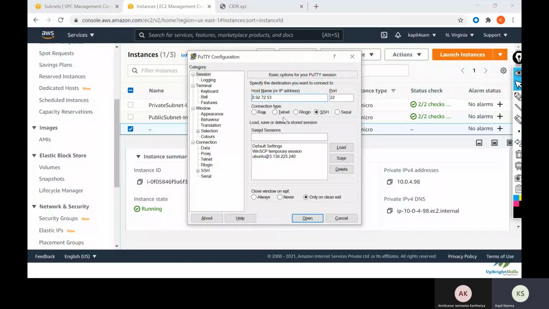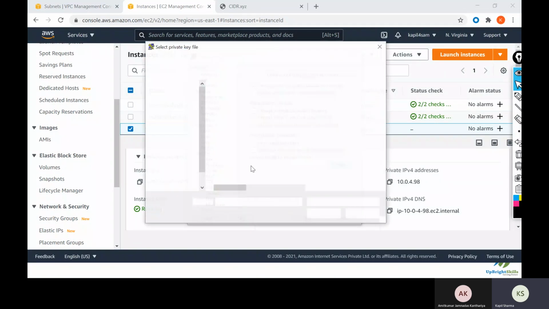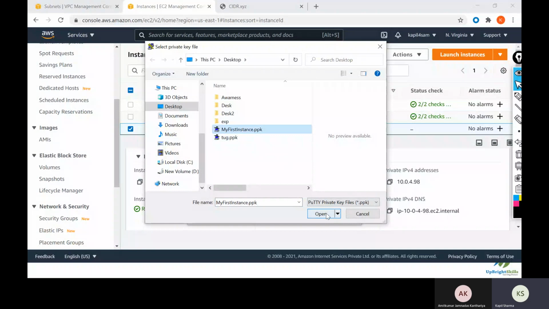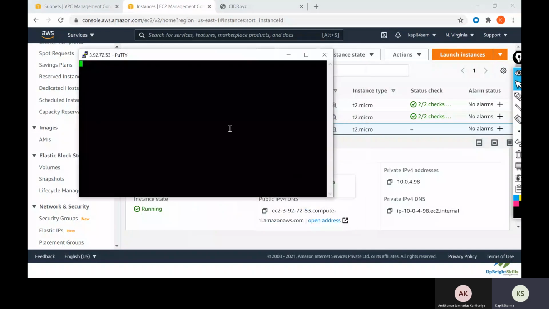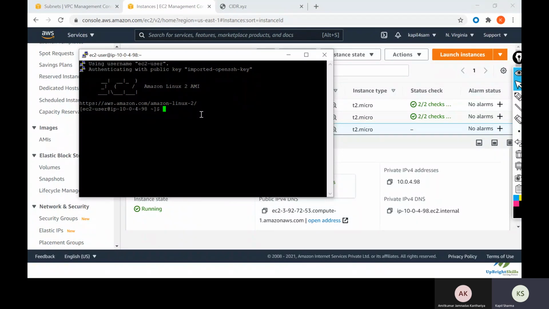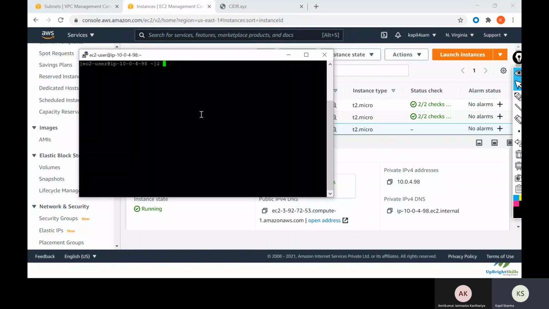We will give it a name. This AMI is for Amazon Linux, right? So for Amazon Linux, the default user is ec2-user at the IP address, and we will choose the authentication key, my first instance PPK, and click on OK. So this is how you can see I'm able to access my public subnet instance.